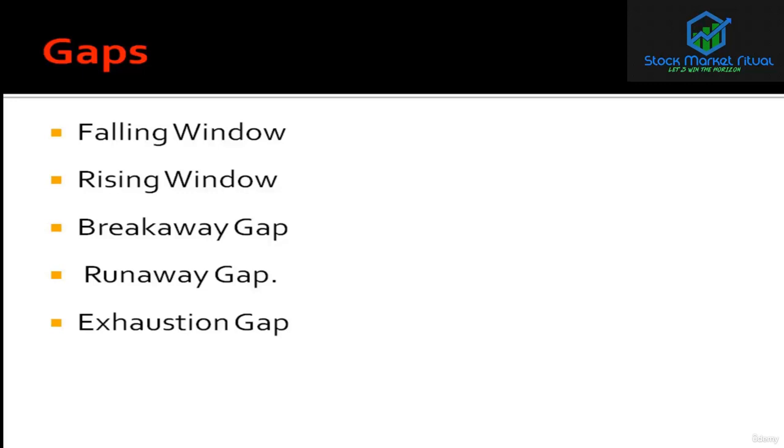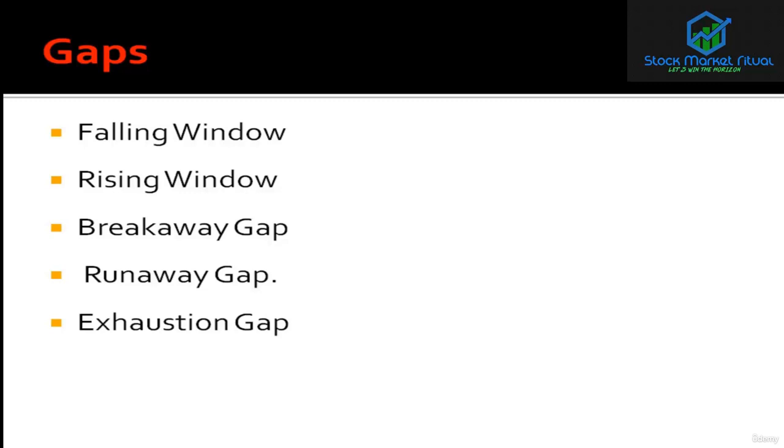So the breakaway gap comes. After that, if consecutively it opens with a gap, then it is called a runaway gap, and after 3 or 4 such days, one day will come when the price will open with a gap and then the gap is filled. This is called an exhaustion gap, as it shows some exhaustion in that direction.